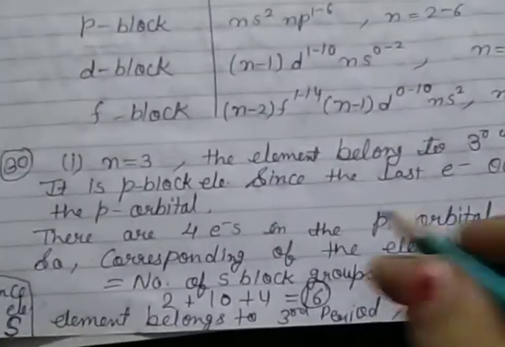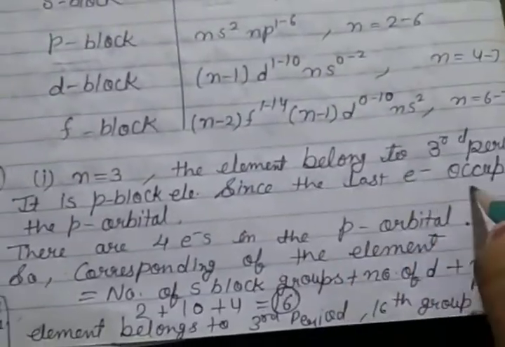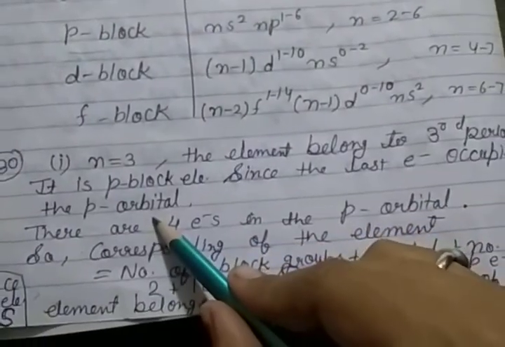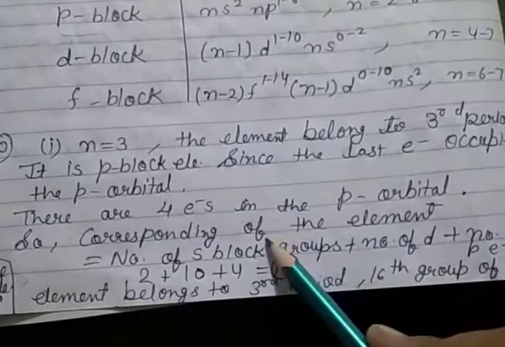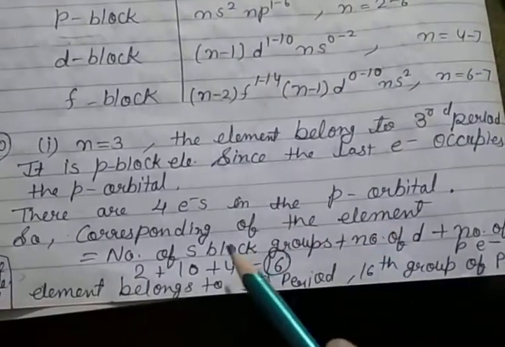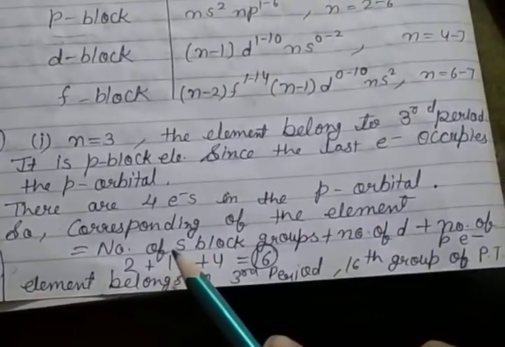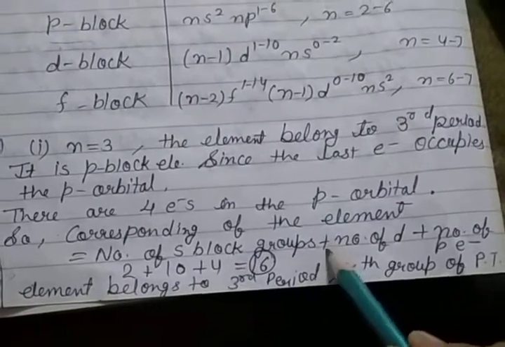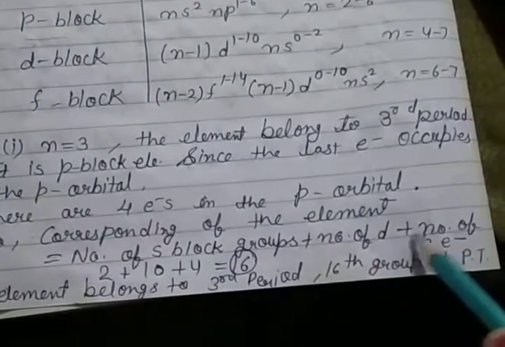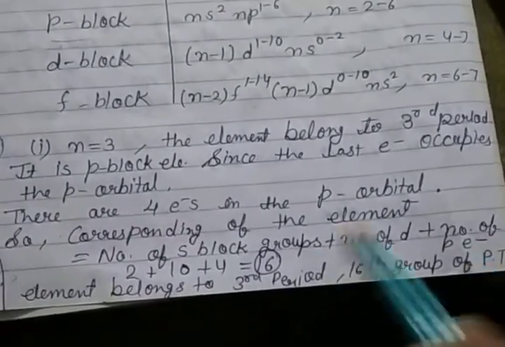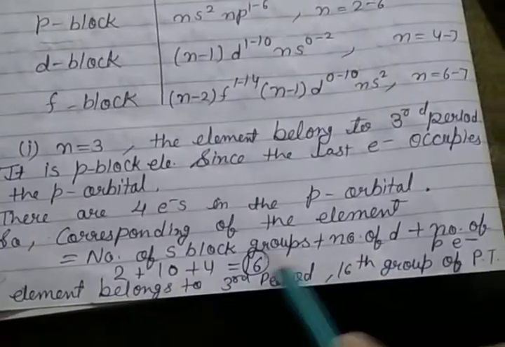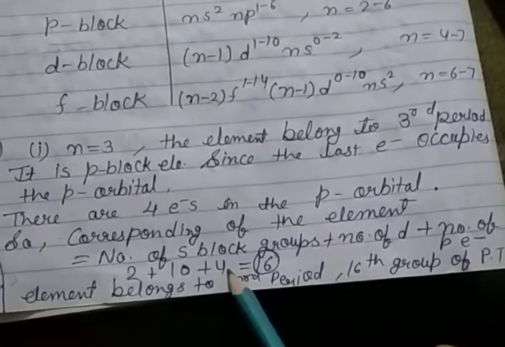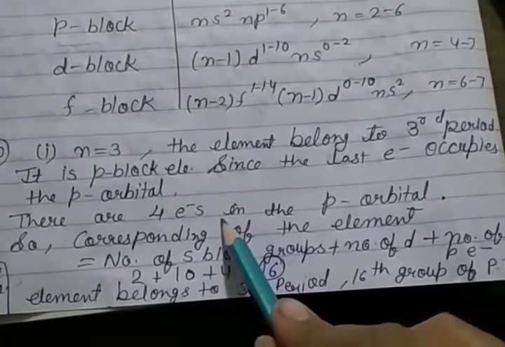It is a p block element, since the last electron occupies the p orbital, so there are 4 electrons in the p orbital. So the corresponding group of the element: formula is number of s block groups, plus number of d block groups, plus number of p block electrons. So s block 2 groups, d block 10 groups, and then number of p electrons is 4 because 4 electrons are given.